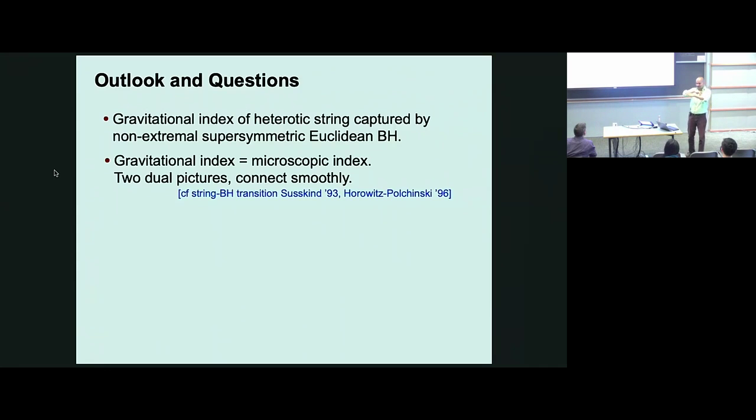If you take the string entropy versus energy, it is linear and the black hole is quadratic, and then near the string scale where they meet, you expect some kind of a transition. What I'm describing, although it's inspired by the same philosophy, the details are slightly different, namely that you have an index which you expect should be the same, and now we're trying to actually calculate it from the gravitational regime. So it's more like a duality. There are two pictures that smoothly interpolate into each other.